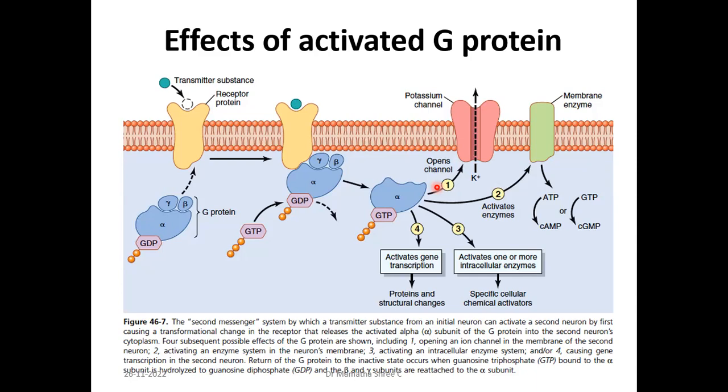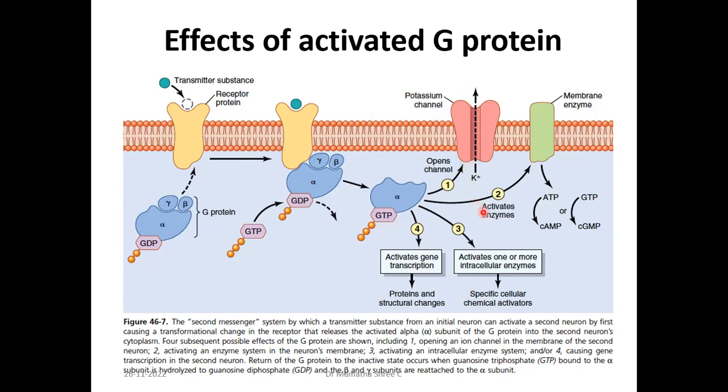How is all this being brought about? By through different actions within the cell, right? So that was an example, but G protein coupled hormones are different. When that particular hormone binds, the activated GTP is going to bind to the potassium channel, open the potassium channel, and hence potassium goes out. Whenever the potassium goes out of the cell, the action related to that cell is going to be brought about.